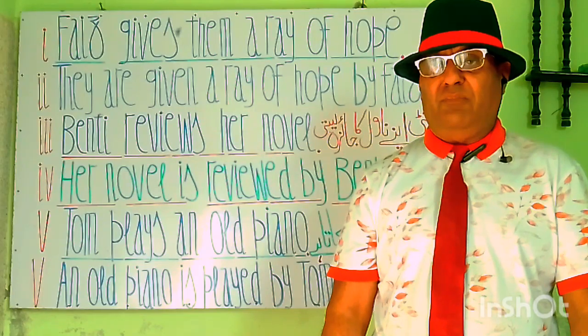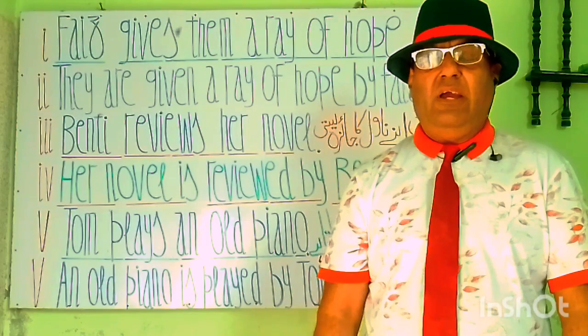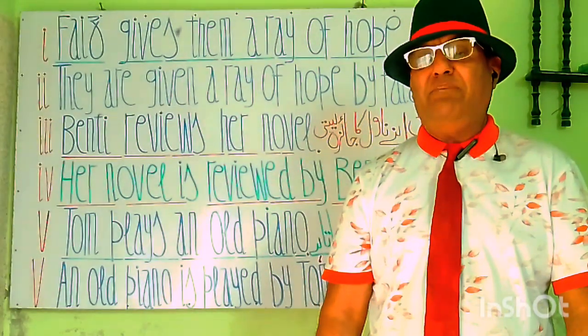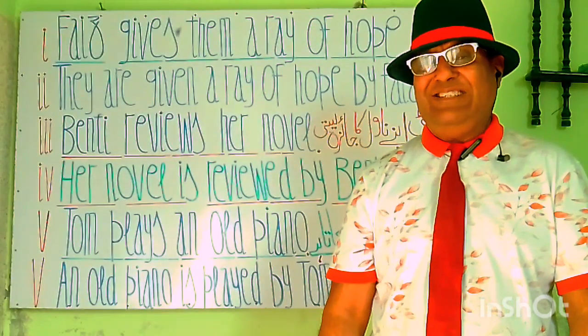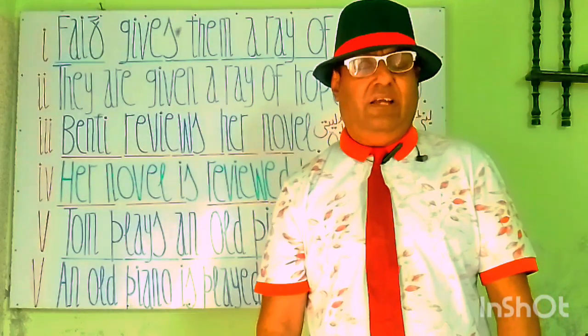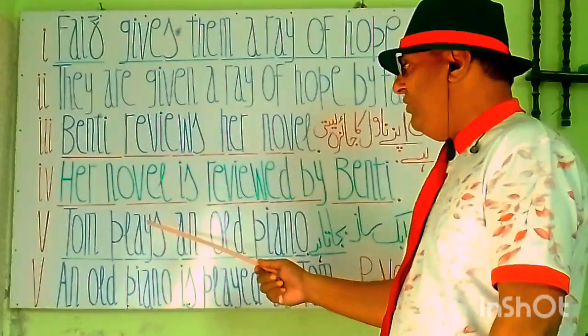reviewed is the third form of verb. By is a connecting preposition, and Benty is an object in passive. So her novel is reviewed by Benty. उसके नावल का Benty से जायजा लिया जाता है। This is a passive voice statement.